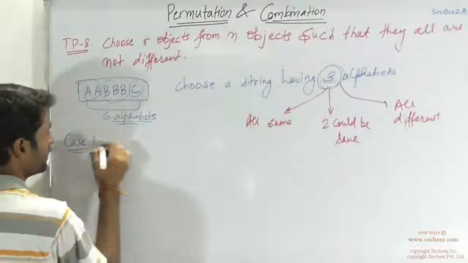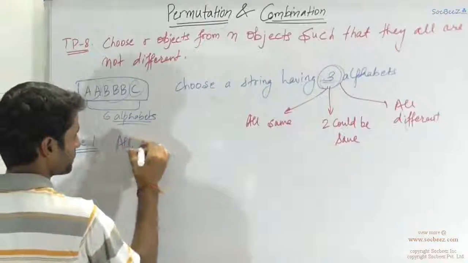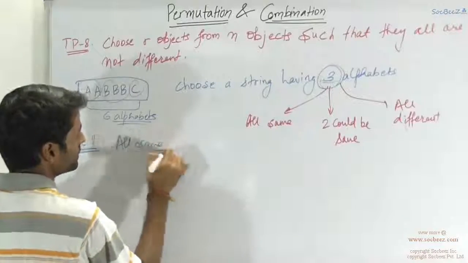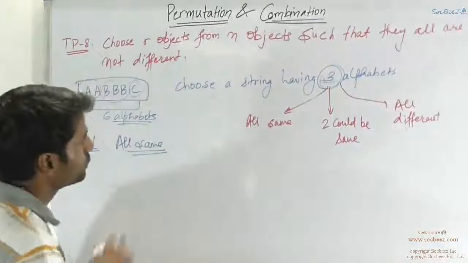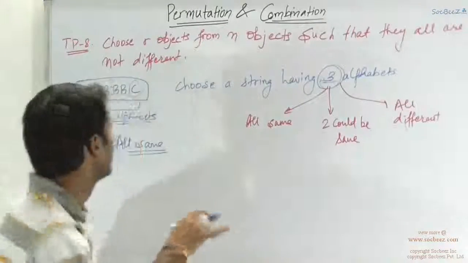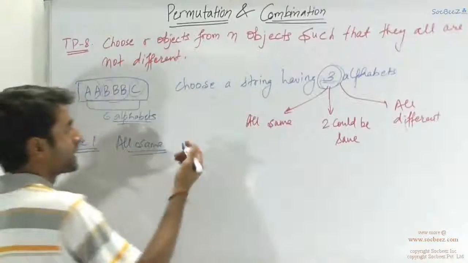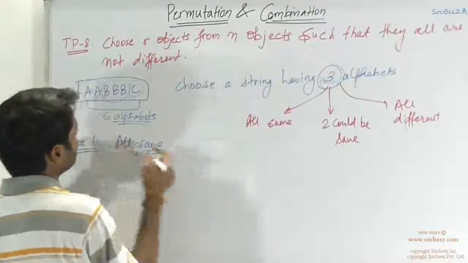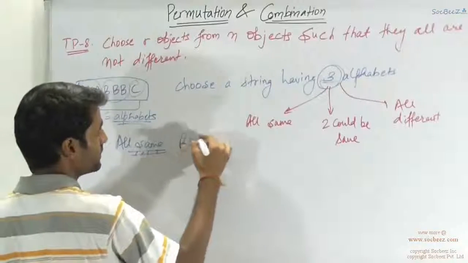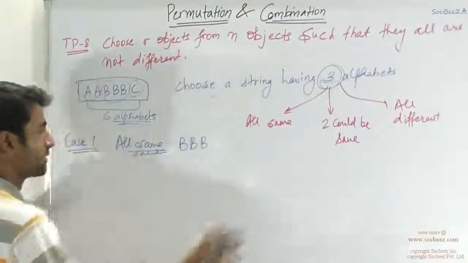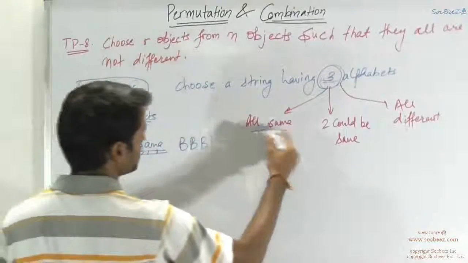So from case 1, that is all same. In the all same, you have to choose 3 alphabets that are same. In this string, there is only 1 alphabet that is repeated 3 times. So the string that having all the alphabets same would be only B, B, B. So this is only one possibility in this all same case.